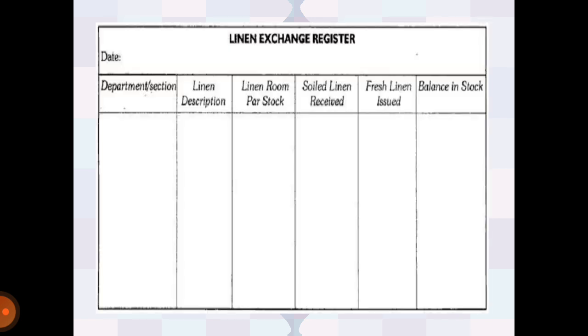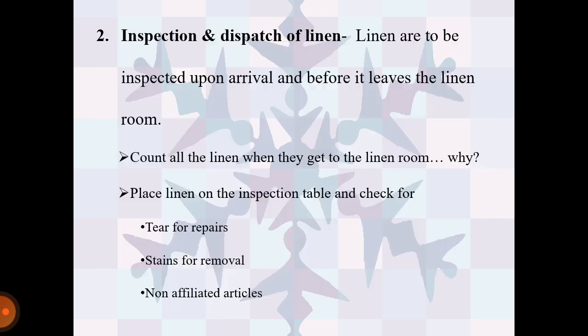This is our linen exchange register, in which date, department, linen description, linen room par stock, soiled linen received, fresh linen issued, and balances in stock are mentioned. Second function is inspection and dispatch of linen.